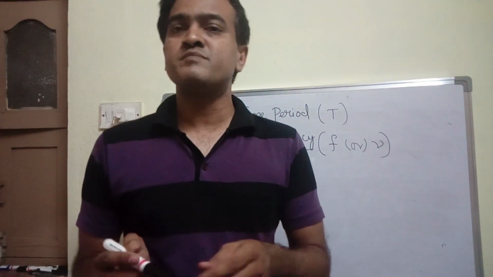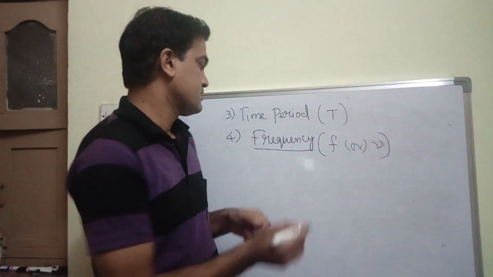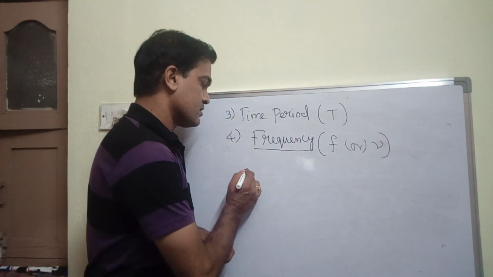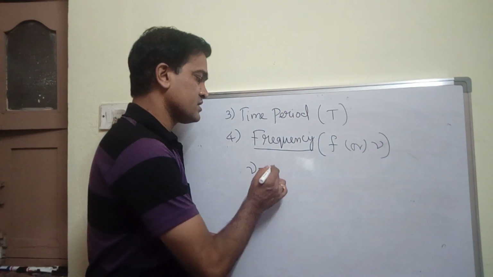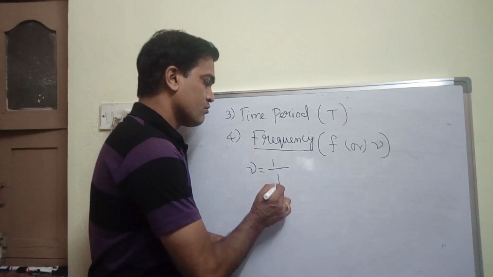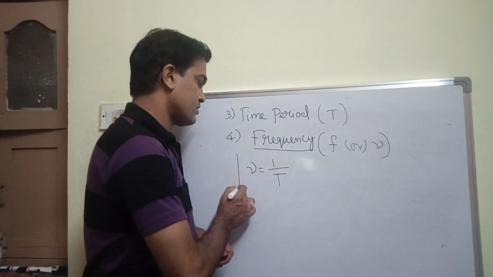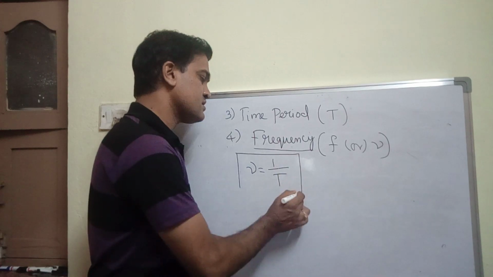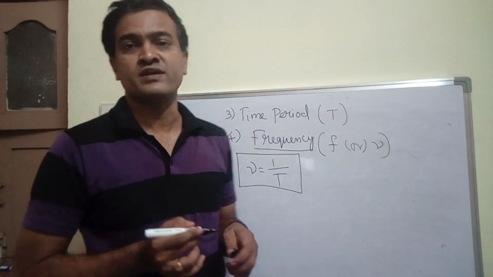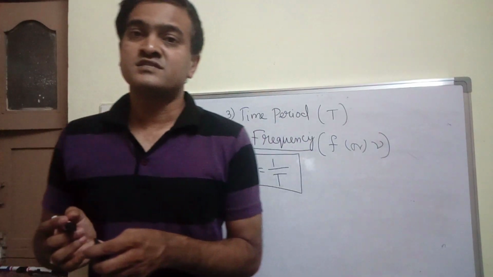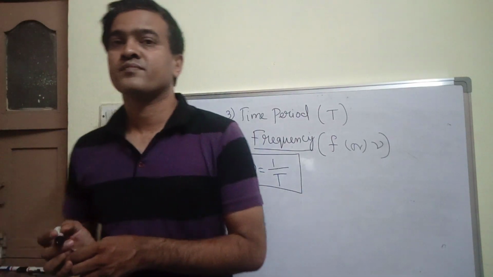Anyways, we have a relation between frequency and time period. Frequency nu is equal to 1 by T, or you can define frequency the other way: frequency is nothing but the reciprocal of time period.